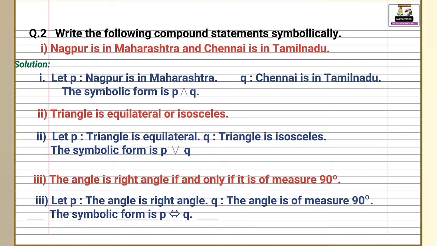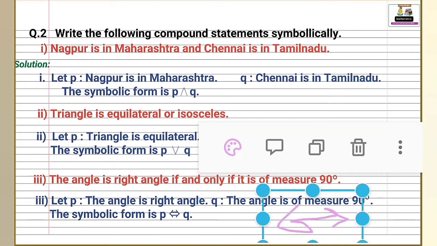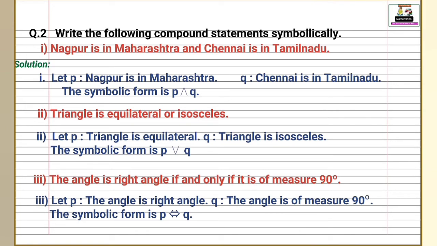Solution write down. First statement write down by p letter, the angle is right angle. And second statement q, the angle is of measure 90 degree. Then symbolic form is p biconditional q. Another symbol of biconditional is this. This is the biconditional symbol, and this is also a biconditional symbol.